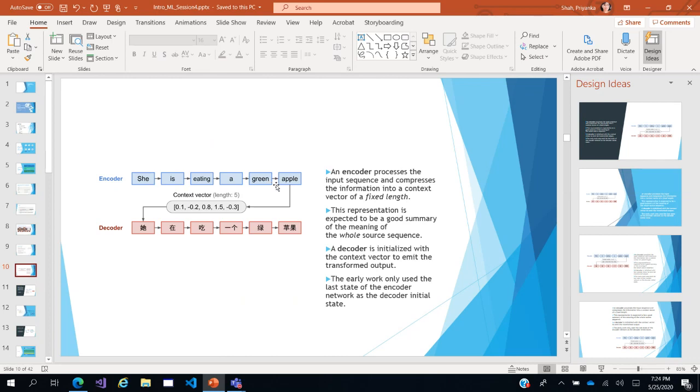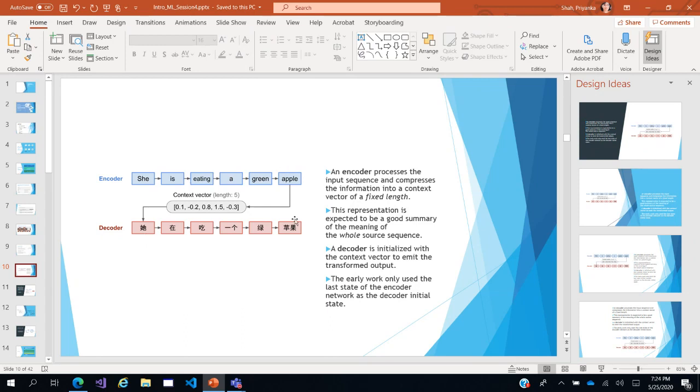So when we talk of CoVe, that is contextual vectors, she is eating a green apple will be converted to a context vector. The a is a word filler, so it is ignored. All right. So it will be converted to a context word vector. And then maybe the decoder is a language translation task, for example, where it has to decode it into its Chinese equivalent.